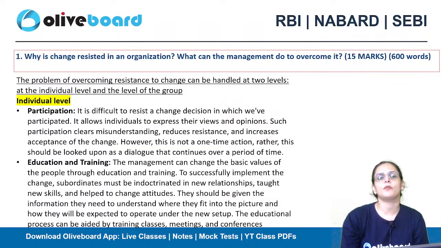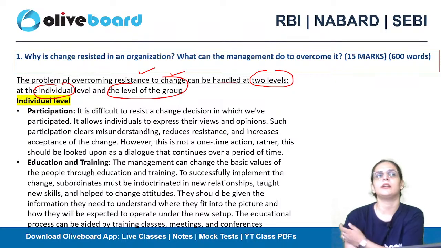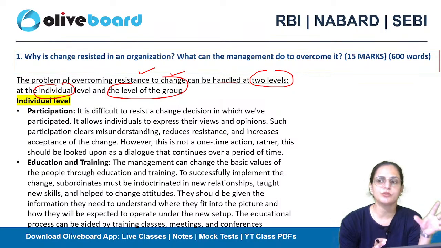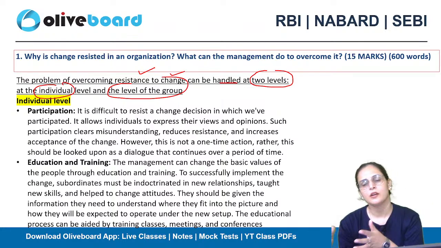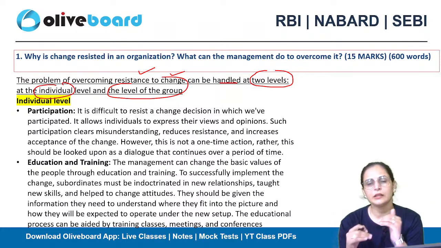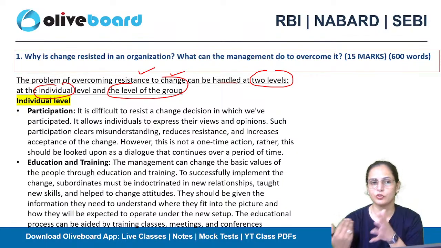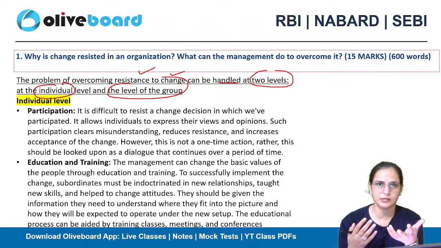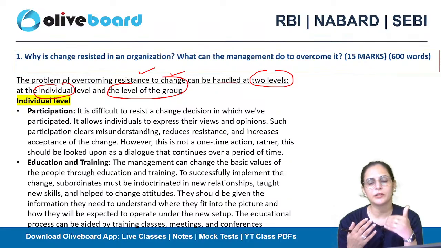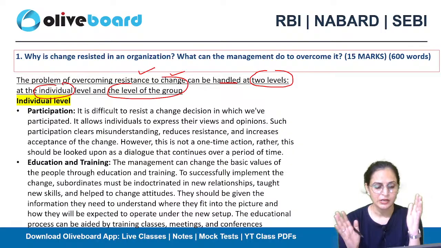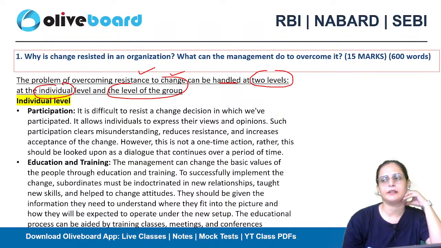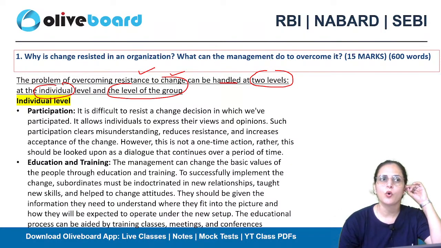So the problem of overcoming resistance to change can be handled at two levels, at the individual level and at the group level. Because the change is introduced, one for the individual and another for the organization or the group. So when they are resisting individually or as a group, we need to talk about the methods to overcome the resistance at both levels. Firstly, let's talk about the individual level, how at the individual level we can overcome this resistance.